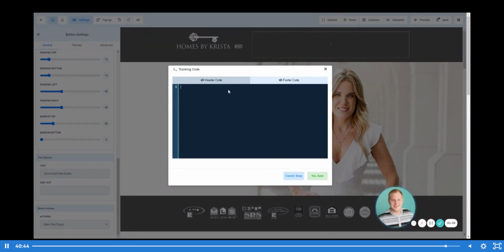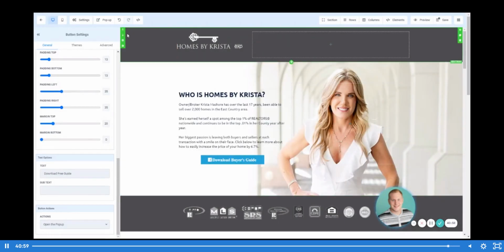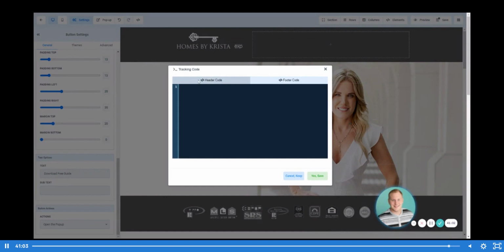Right. So this is where you're going to want to enter your Facebook pixel. So you would go ahead and find that Facebook pixel in your business manager and go ahead and copy that and paste it directly into this section. Always hit save. That way you can track everybody that is on your site. Now, as you can see, we have a header and a footer.